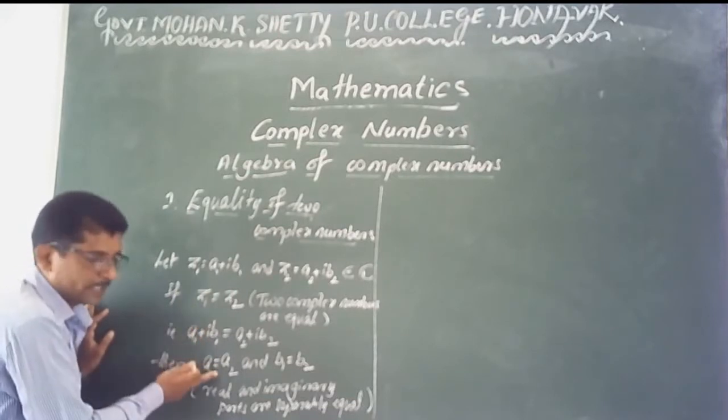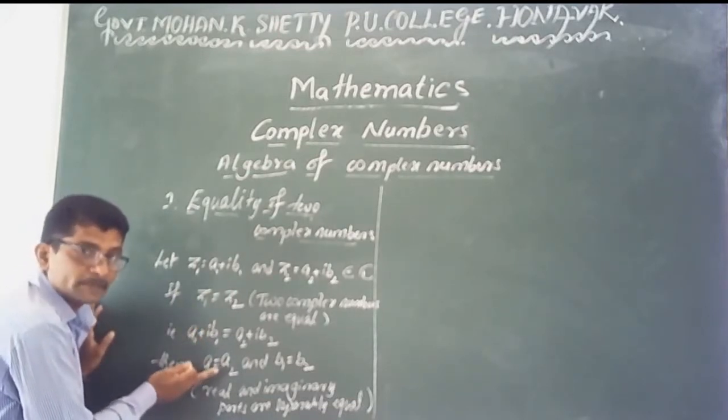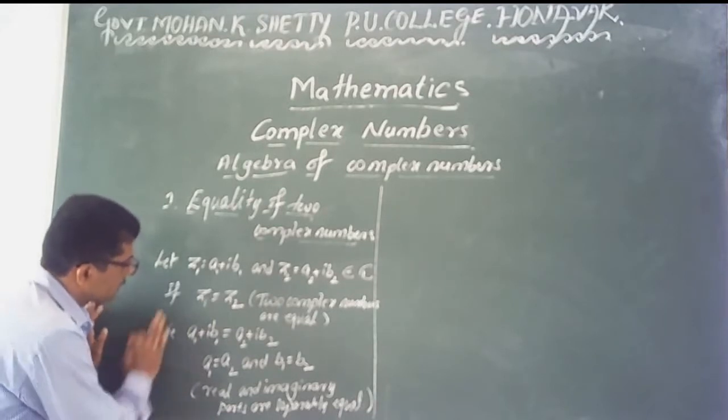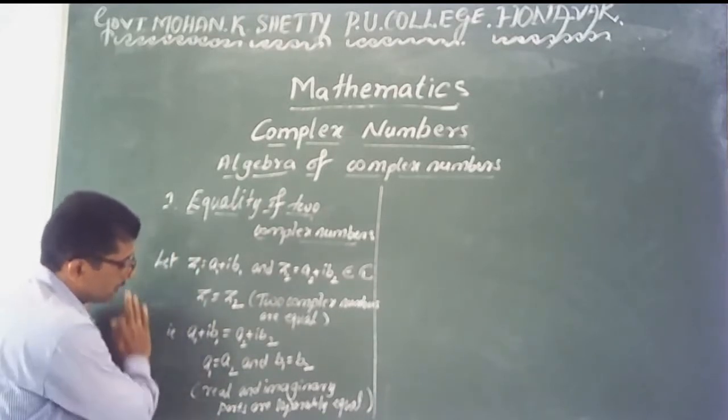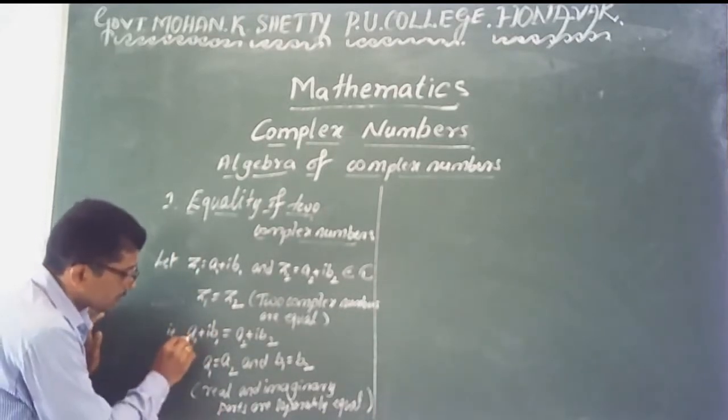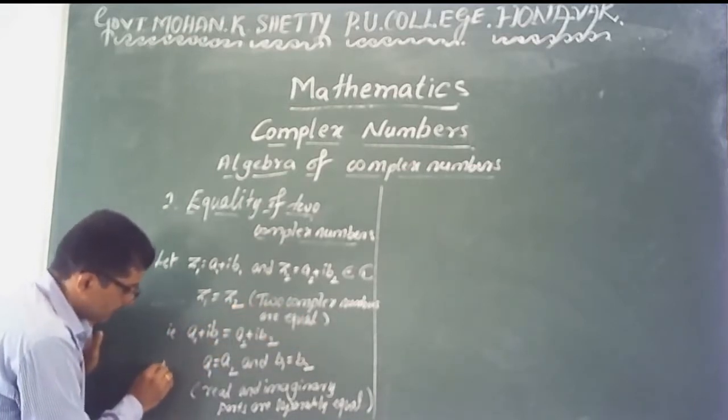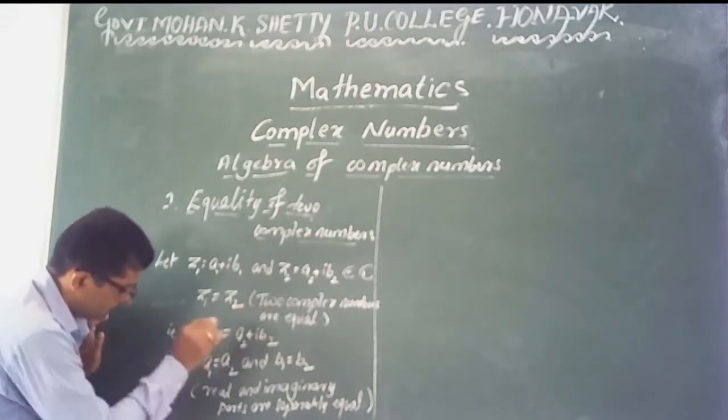If then, only if then. Therefore you can say that it is not necessary only one way. You can say that if and then. This one is: two complex numbers are equal if and only if.